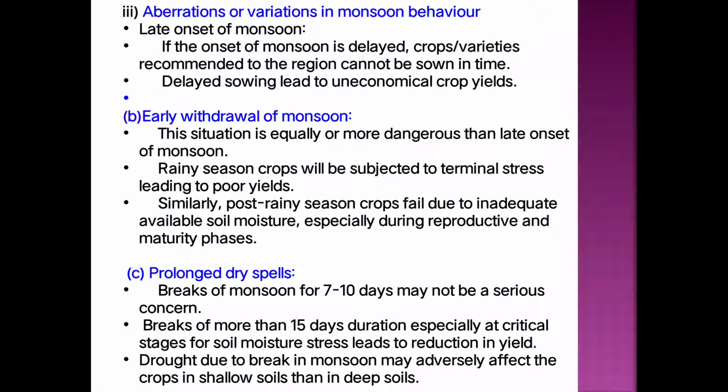Then drought due to the break in monsoon may adversely affect the crops in shallow soil more than in deep soil. That means if the monsoon break occurs, shallow soil is very dangerous as compared to deep soil or black soil.